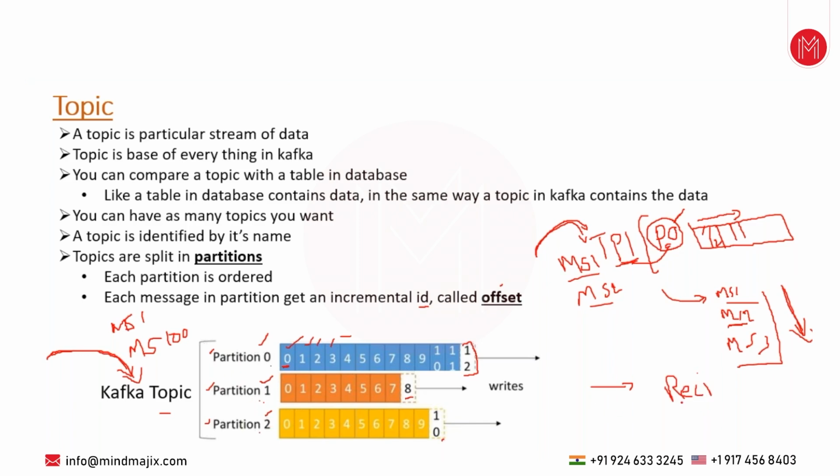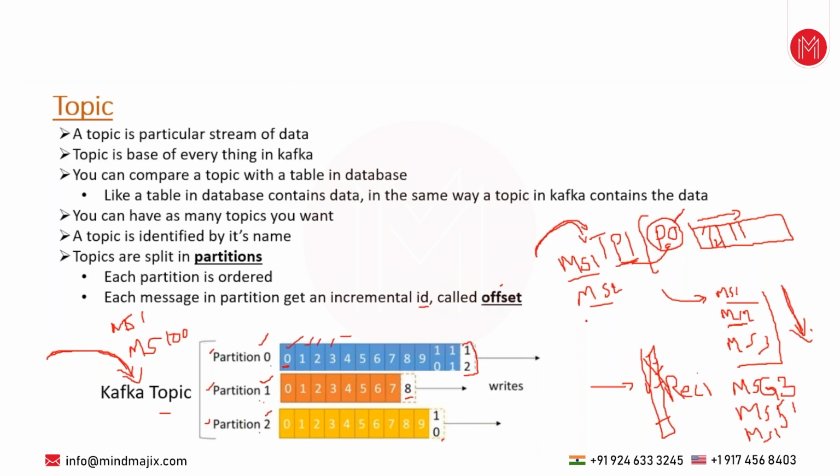Now there is no guarantee of the order. It will definitely consume 100 messages, but there is no guarantee of the order. For example, initially it may get message number 3, then it may consume message number 51, then message number 1. Like this it will consume. It will not come in sequential order like message number 1, 2, 3, 4 till message number 100. There is no guarantee because we have multiple partitions.